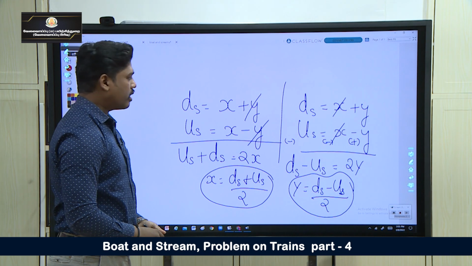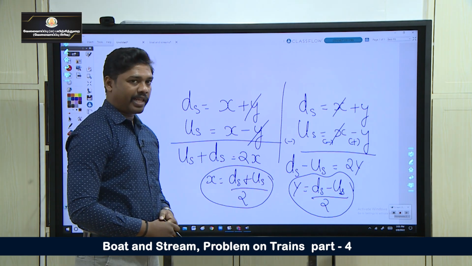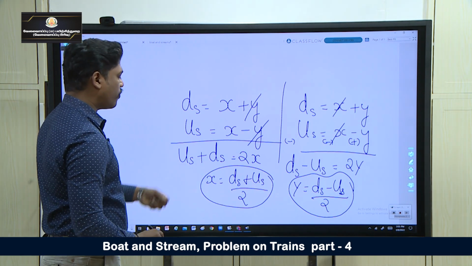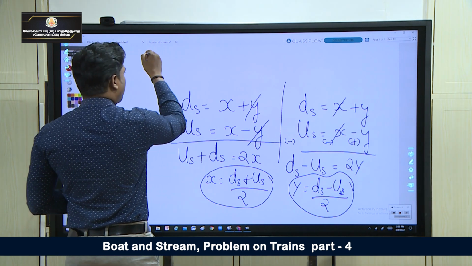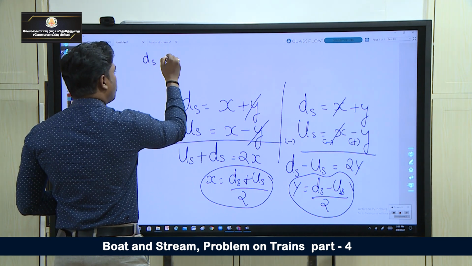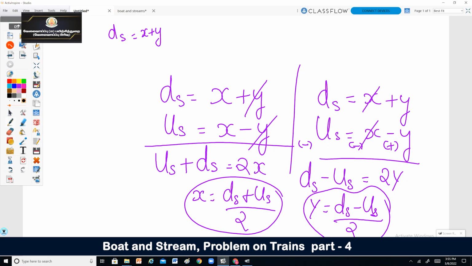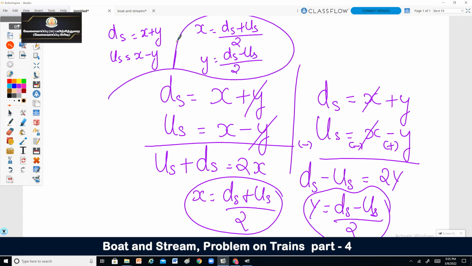X is boat speed and y is speed of current. So, totally we are having 4 formulas. One is: downstream is equal to x plus y, upstream is equal to x minus y. What is x value? X value is downstream plus upstream by 2. What is y value? Y is downstream minus upstream by 2. So, these are the total 4 formulas we are going to use here.